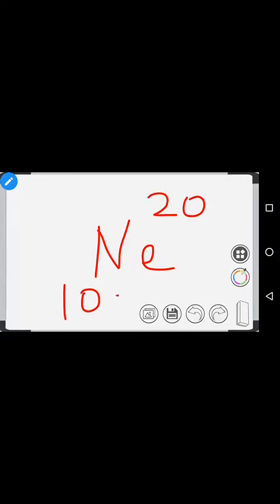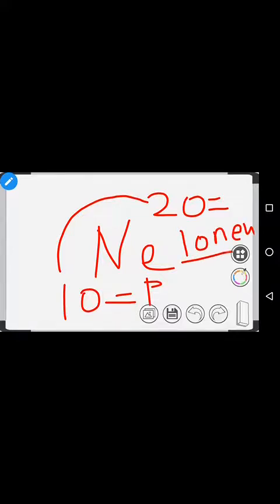I can give you one more example, like neon 10, 20. This 10 is the proton number, 20 is the mass number. You have to subtract these two. 20 minus 10 gives 10. So 10 neutrons are there. 10 protons are there. So inside the neon, 10 protons and 10 neutrons are there. Again, I can give you a lot of examples, and you can look at them.